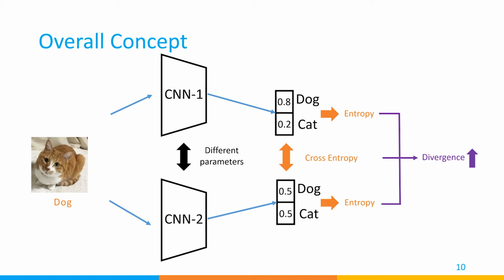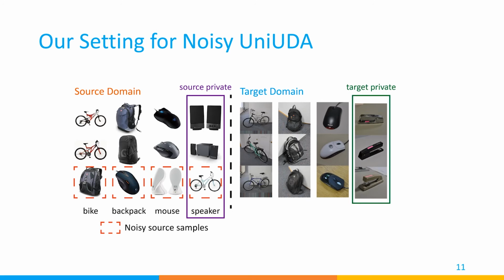On the other hand, for the noisy samples whose image and label are not paired, the two networks tend to output different results and their confidence is low, so the divergence for these samples tends to be higher. In the setting of noisy universal UDA, the noisy source samples are absolutely noisy samples. For target private samples, since they do not belong to any source classes, assigning any label to them is not correct. They can also be considered as noisy data. So our multi-view learning concept can deal with these two kinds of samples at the same time.